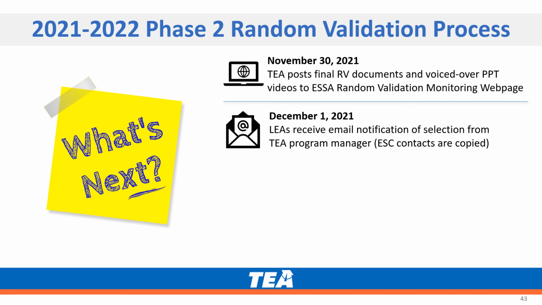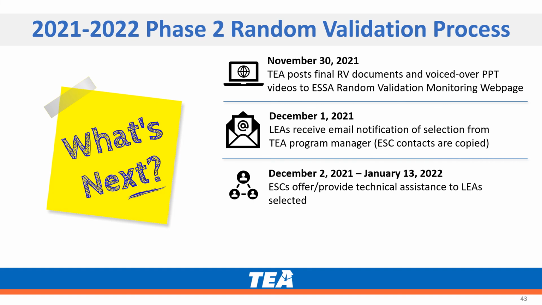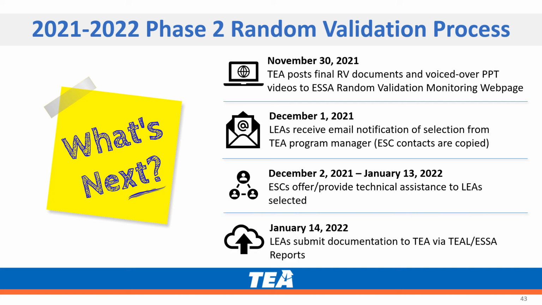The ESC contacts will be copied as well. Between December 2nd, 2021 and January 13th, 2022, ESCs will offer and provide technical assistance to LEAs that have been selected for any particular program validation. And by January 14th, 2022, LEAs are to submit their documentation to TEA via TEAL and ESSA reports.